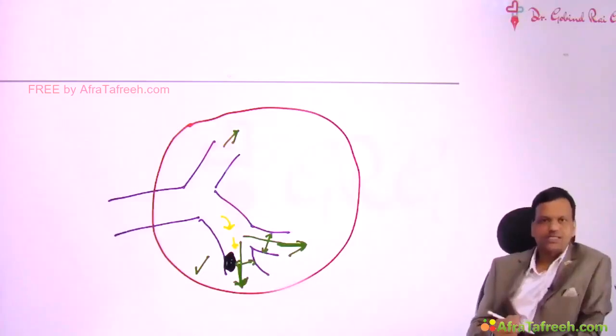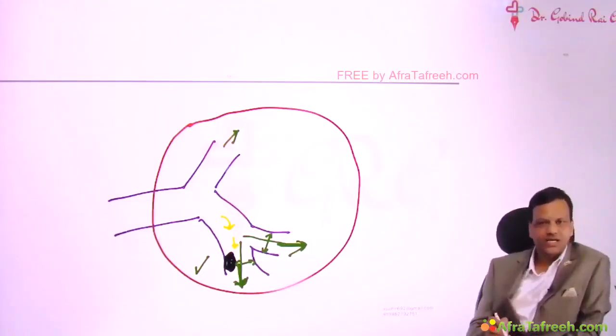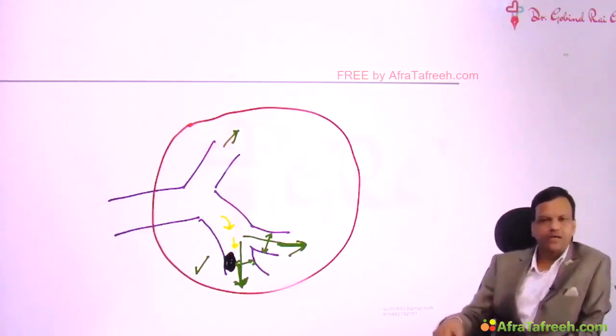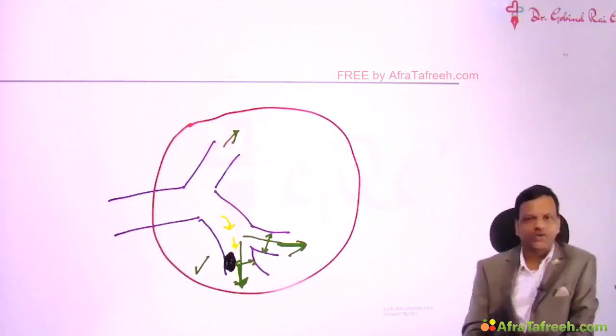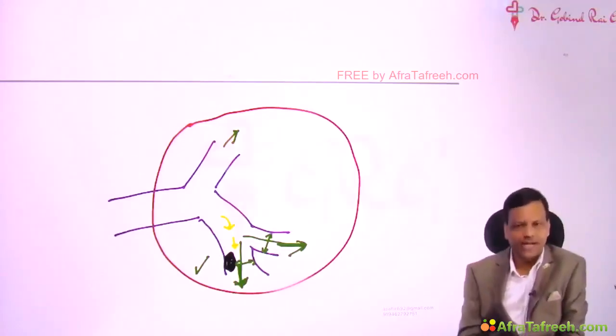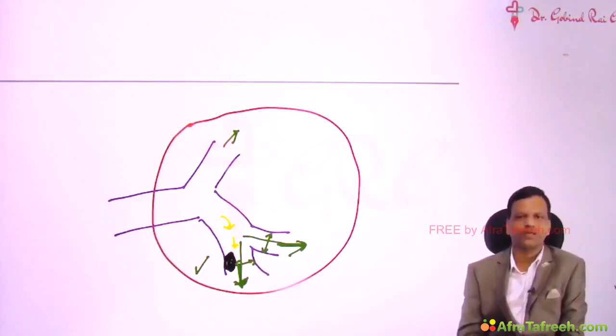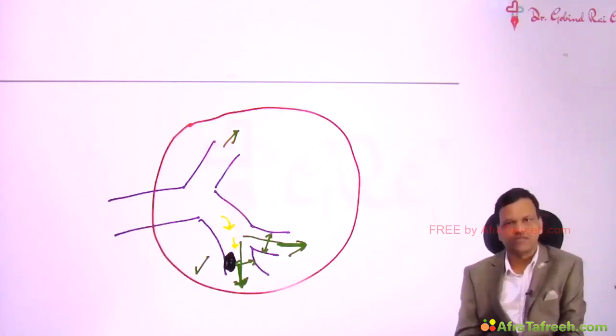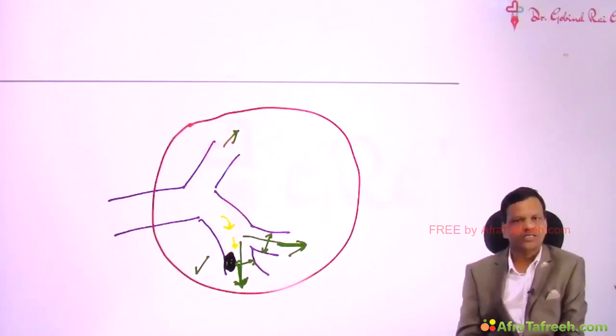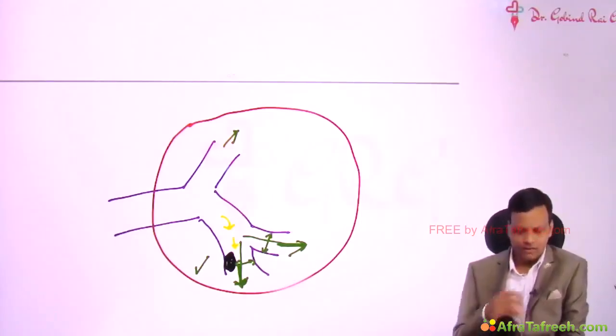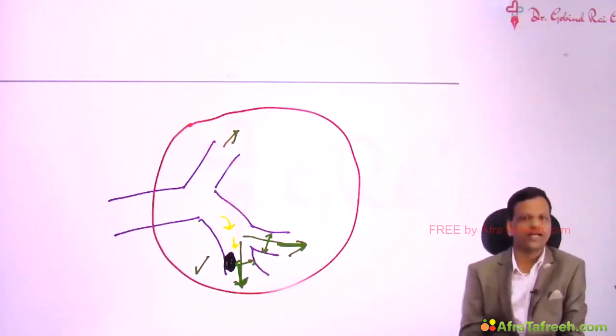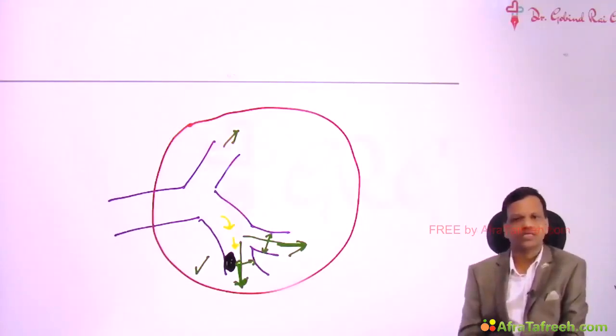So that's why the term classical angina, the other term is exertional angina. So in classical angina, the pain occurs only during exertion. So when the work of heart is more, only that time the pain will occur. So based on this pathogenesis, the treatment of classical angina will be to decrease the work of heart. Remember, there are two main methods to treat angina. One is to increase blood supply of the heart, and second is to decrease the work of the heart. We cannot increase the blood supply because the vessel has already been dilated. We cannot further dilate this vessel. So the only thing we can do is decrease the work of heart.